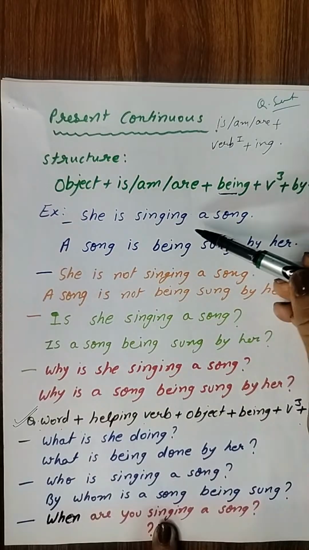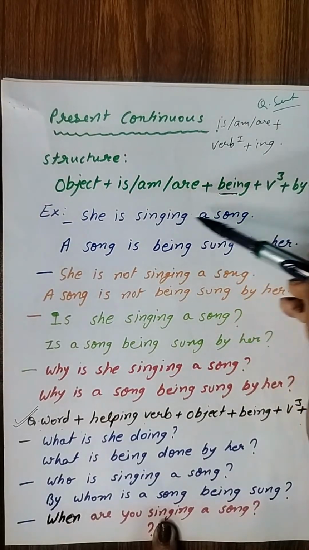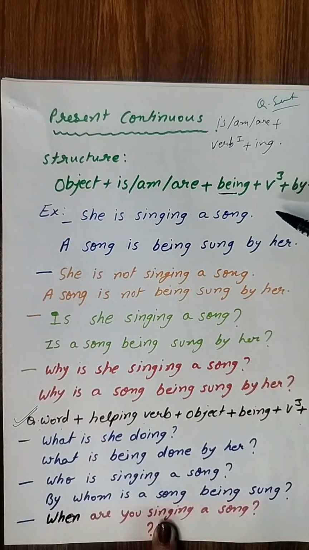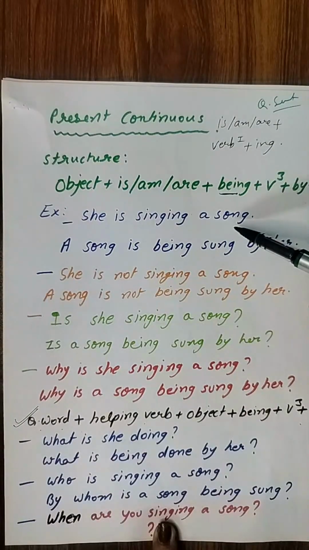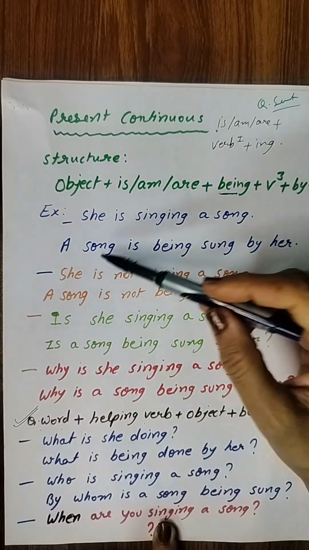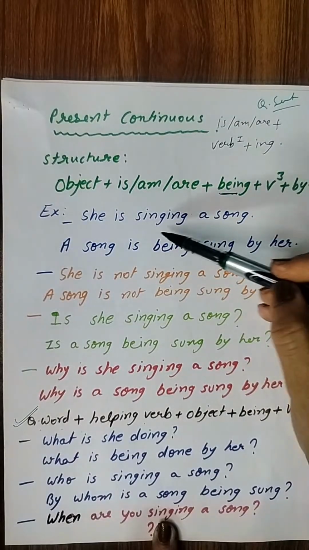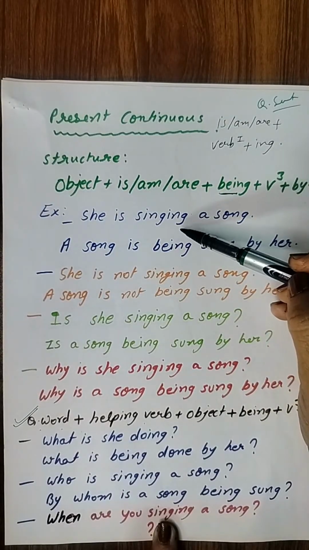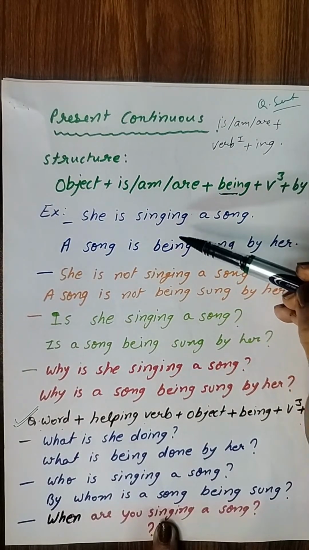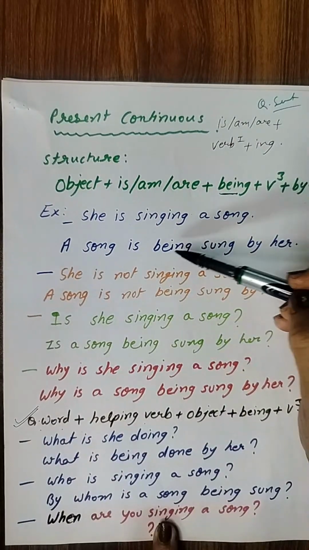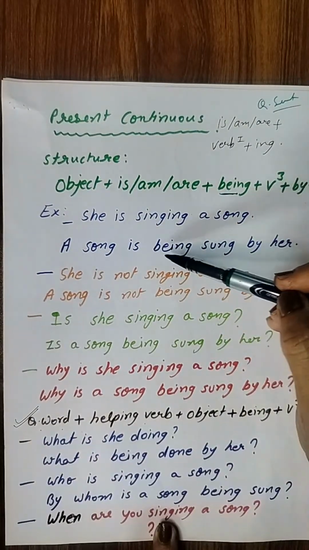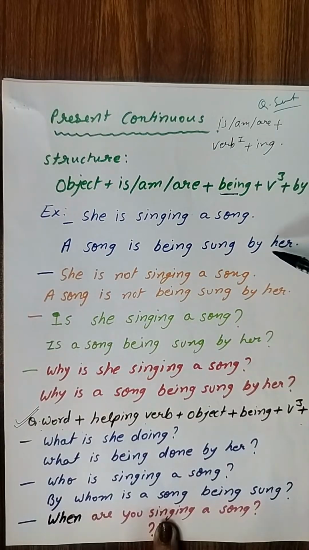Okay, for example, she is singing a song. Okay, what is the object in this? A song. A song is being, क्योंकि यहां पर वर्ब की ing फॉर्म लगी है, ये कंटिन्यूअस टेंस है. That's why we will have to add this word being. A song is being sung by her, right?